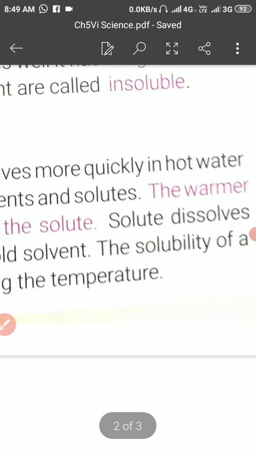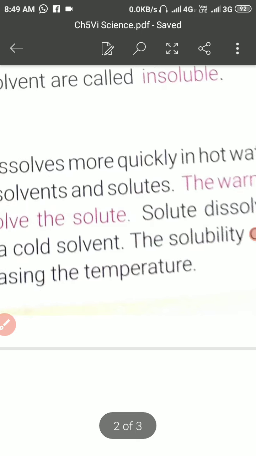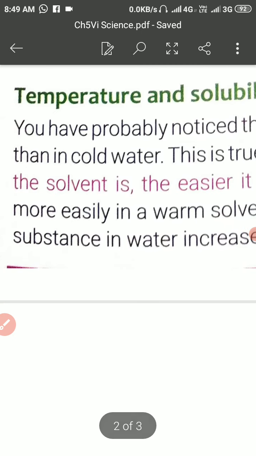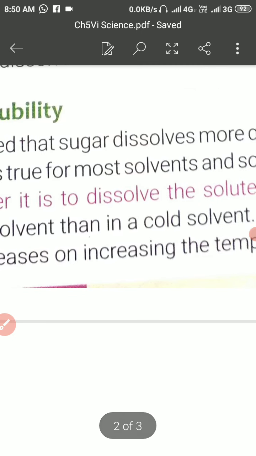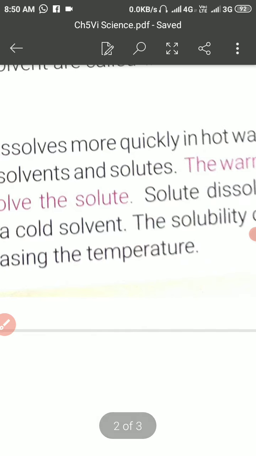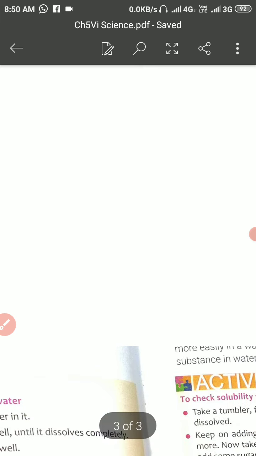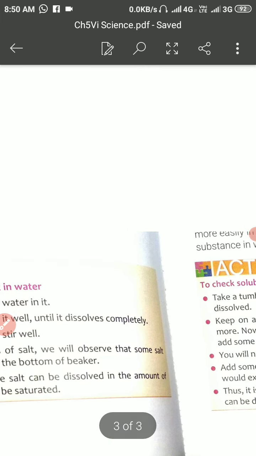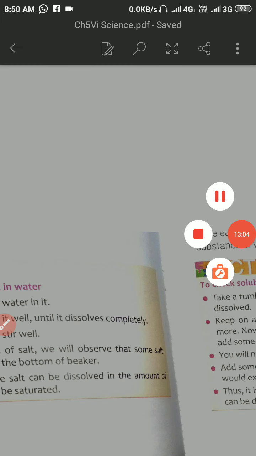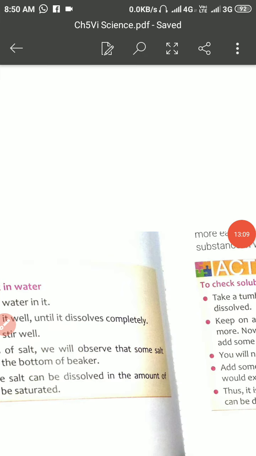So if the warmer condition is there, then solute will be dissolved more and more. So solubility of a substance in water increases on increasing the temperature. That means the solubility will be increased if the temperature is increased. So dear students, this is the explanation of this complete chapter. And now some activities are there.